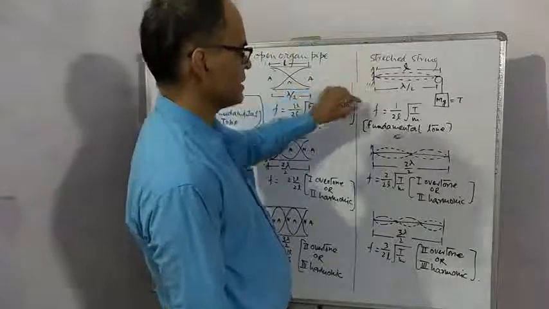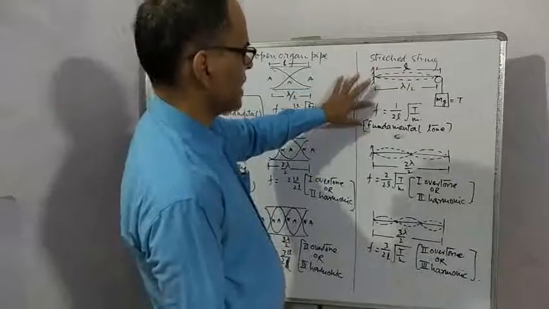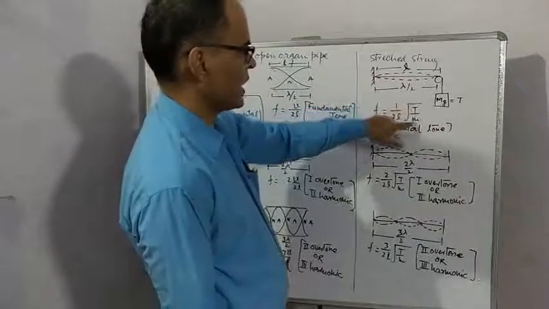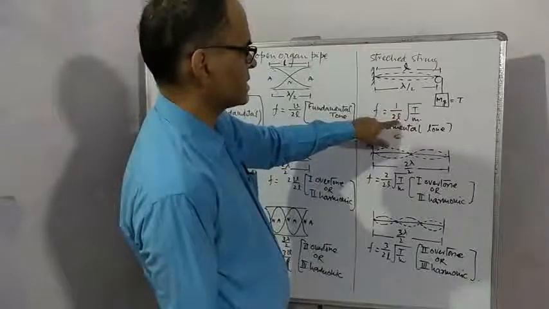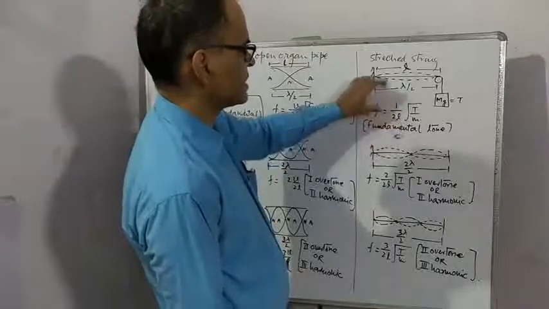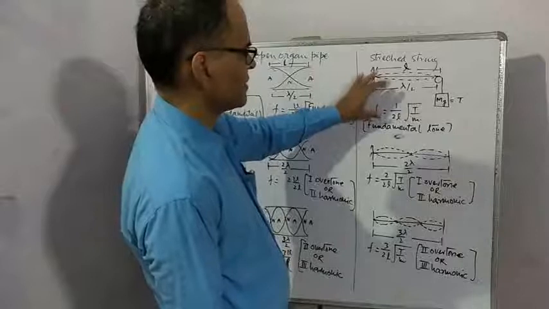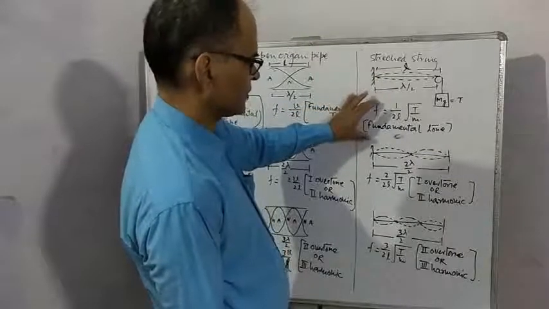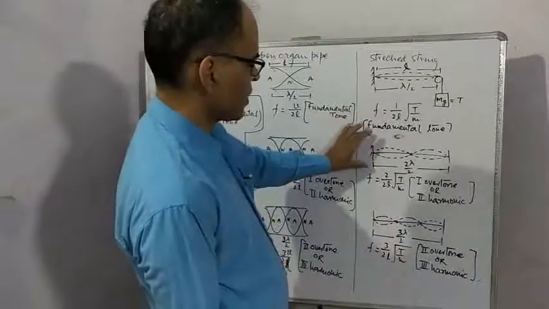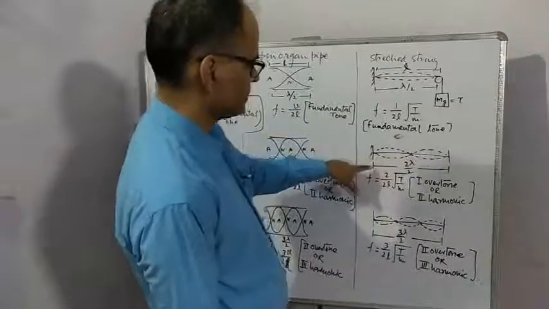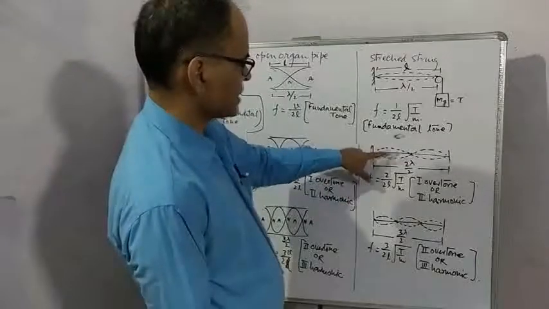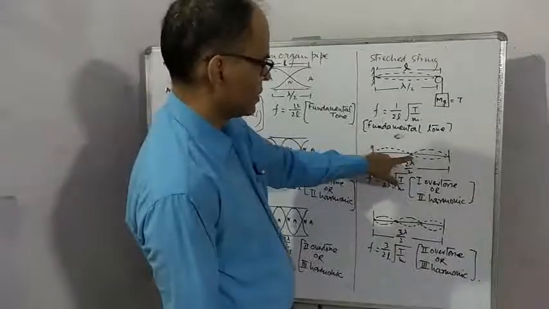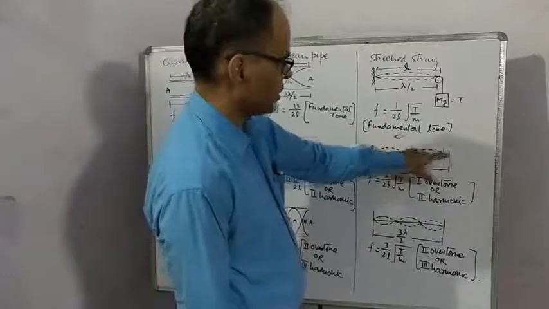In this situation, frequency is given by f is equal to 1 upon 2L under root T by m. T is tension, m is mass per unit length, and L is length. This is minimum frequency, therefore it is called fundamental tone. Now, next possible oscillation will take place like this. It is called oscillation in two loops. Here node is formed, antinode, node, antinode, node.